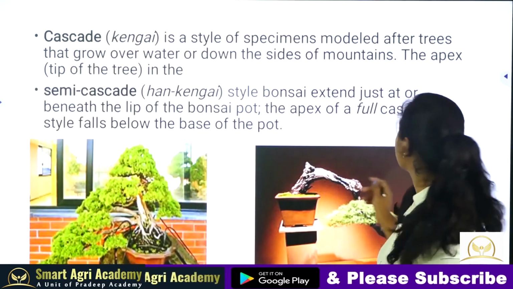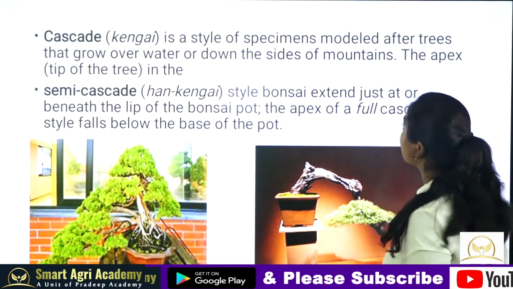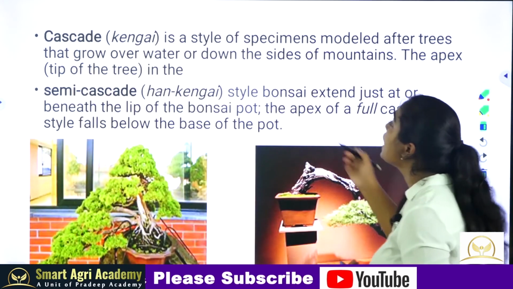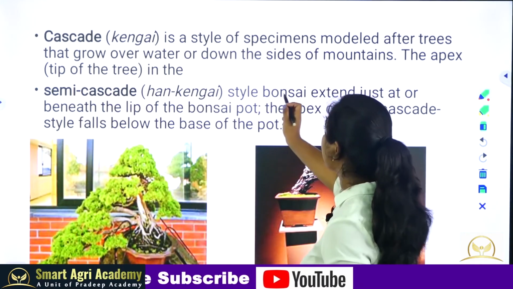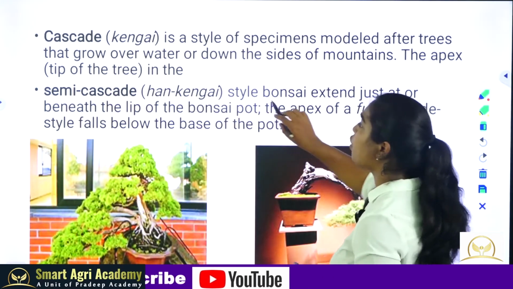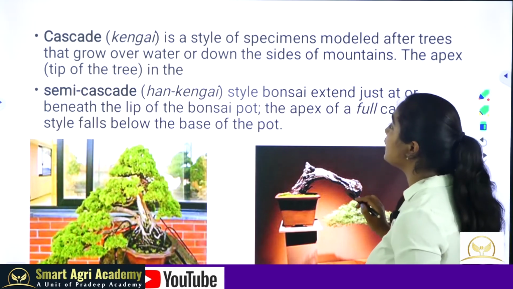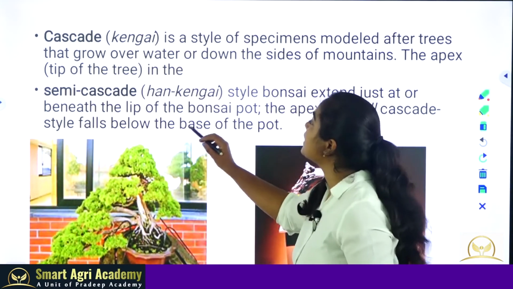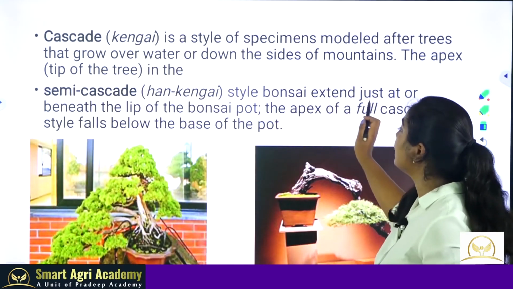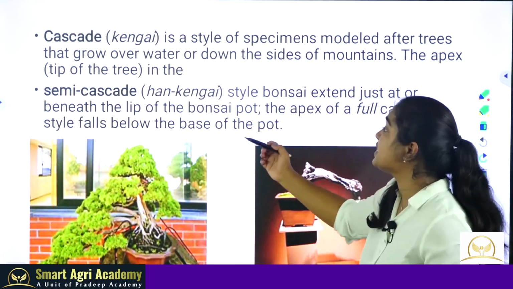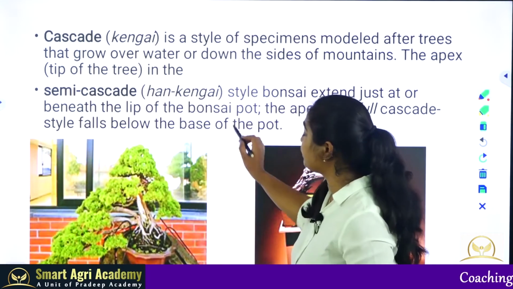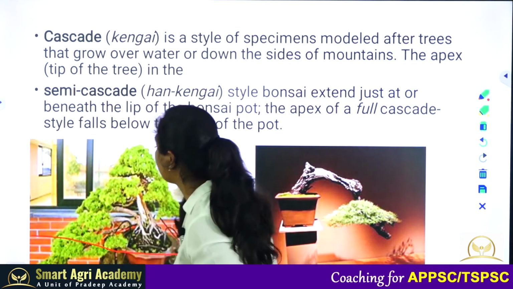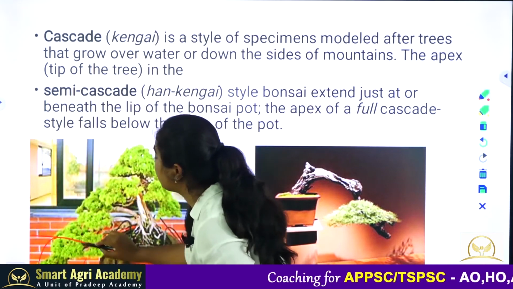Next we see the cascade or Kengai style, which is one of the most curious types of bonsai to produce. In the cascade style, it will grow over the water or down the side of mountains, giving a cascading appearance. And in the semi-cascade style, Han Kengai, the bonsai extends just over the lip of the bonsai pot. That means if it is the straight line of the pot, only a little bit has come down.